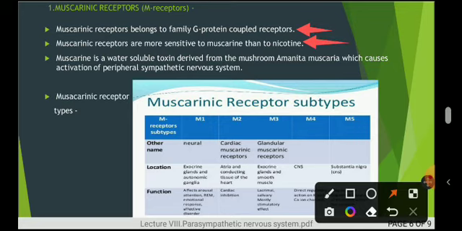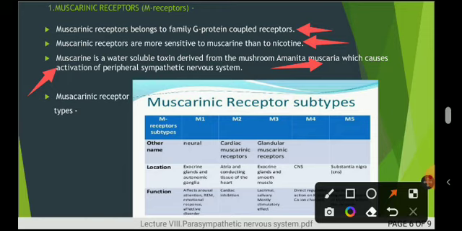As compared to the nicotinic receptor, these are more sensitive to muscarine. Muscarine is a water soluble toxic derivative obtained from the mushroom Amanita muscaria. So from which source are these obtained? The mushroom source, that is the Amanita muscaria family, and it causes the activation of the peripheral sympathetic nervous system.